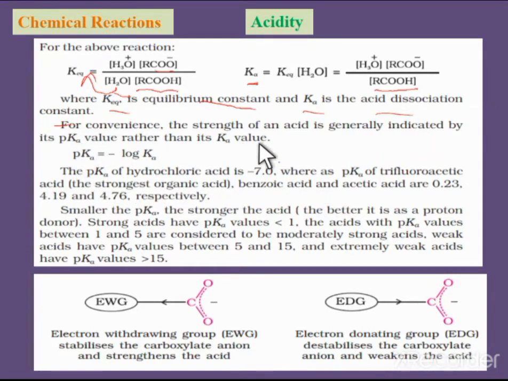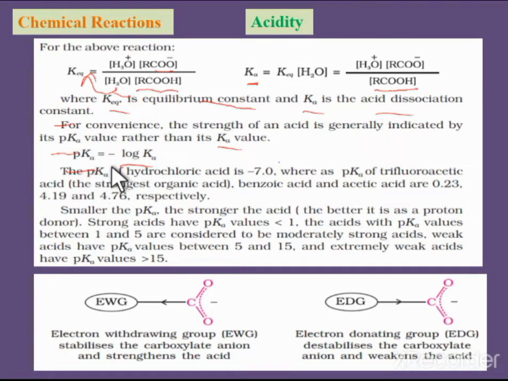For convenience, the strength of an acid is generally indicated by its pKa value rather than the Ka value. pKa equals minus log Ka, just as pH equals minus log of the concentration of H plus ions.